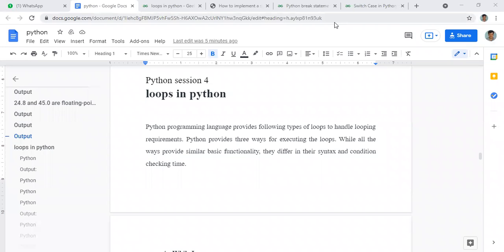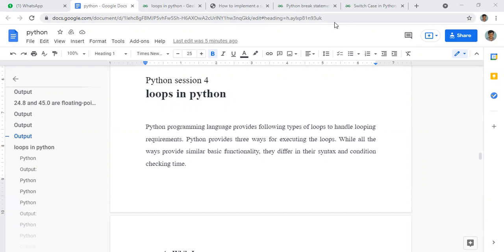Hello, today we will be studying loops in Python. This is session 4 of our Python course, and loops are an important topic to be studied in Python. In every programming language, we have loops. Why do we use loops in general? In order to execute some task continuously.